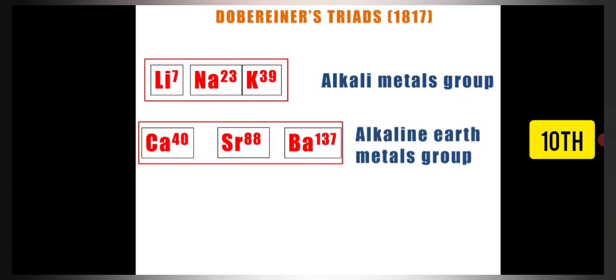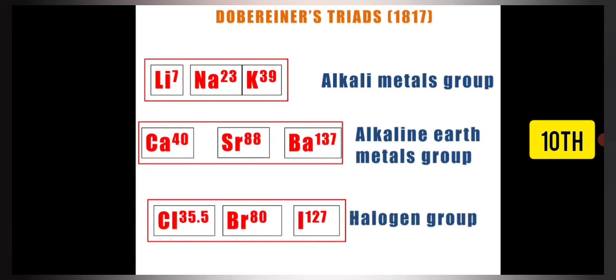One was the alkali metal group, second was the alkaline earth metal group, and third was the halogen group. In the alkali metal group, he placed three elements: lithium, sodium, and potassium.